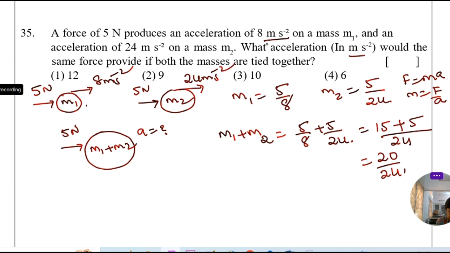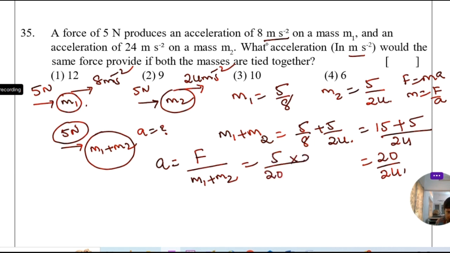Then here force is 5 Newton and calculate the acceleration. We know acceleration equal to net force by total mass, that is m1 plus m2. Here net force is 5 Newton by m1 plus m2 is 20 by 24. 5 1 ja, 5 4 ja, 4 1 ja, 4 6 ja. So acceleration is equal to 6 meter per second square. 6 meter per second square is the right answer. So option 4 is the right answer.